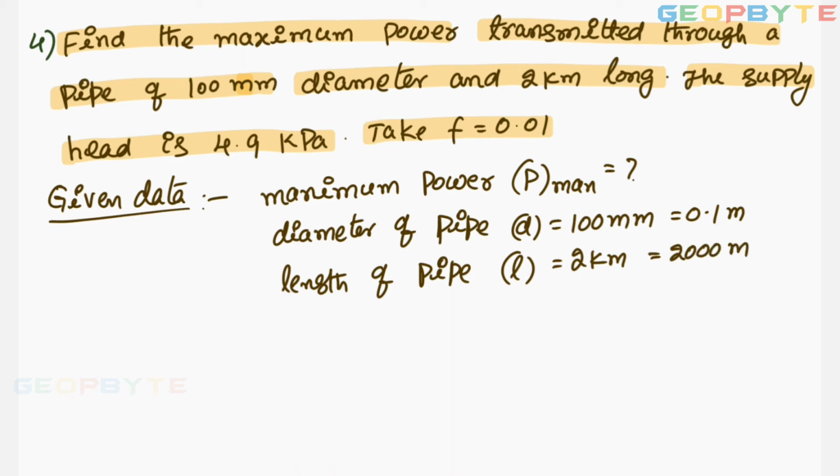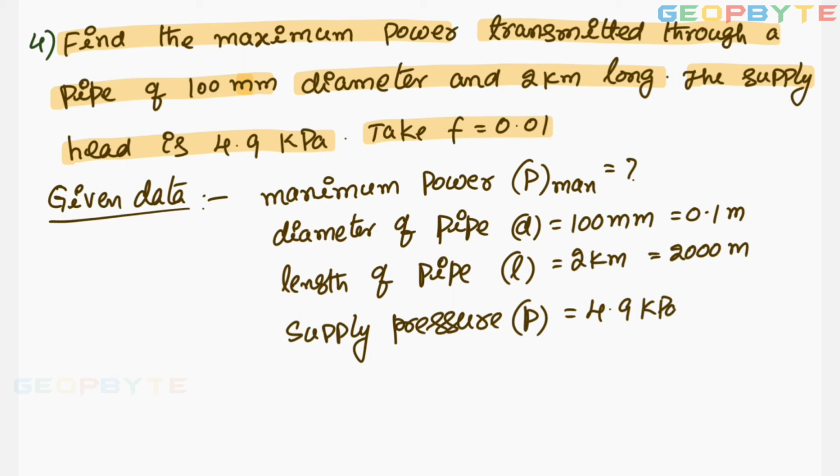The supply pressure, though it is given as head, look at the units, kilopascal. Kilopascal is the unit of pressure only. Supply pressure small p equal to 4.9 kilopascal equal to 4900 Newton per meter square or Pascal. Coefficient of friction F is given 0.01. Otherwise, let us write that F at one corner 0.01.